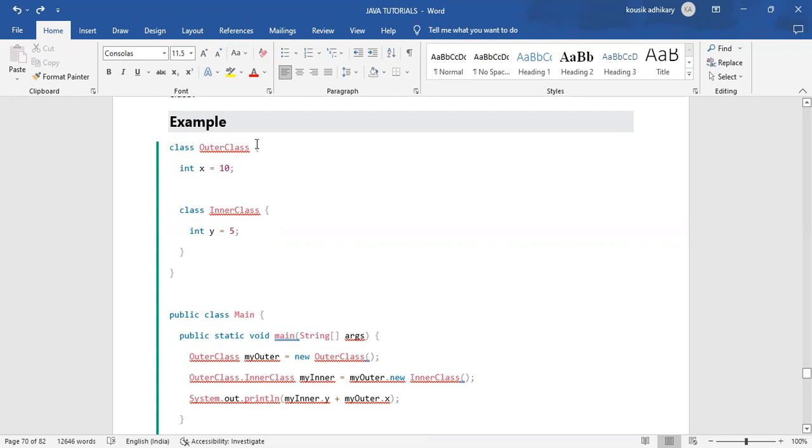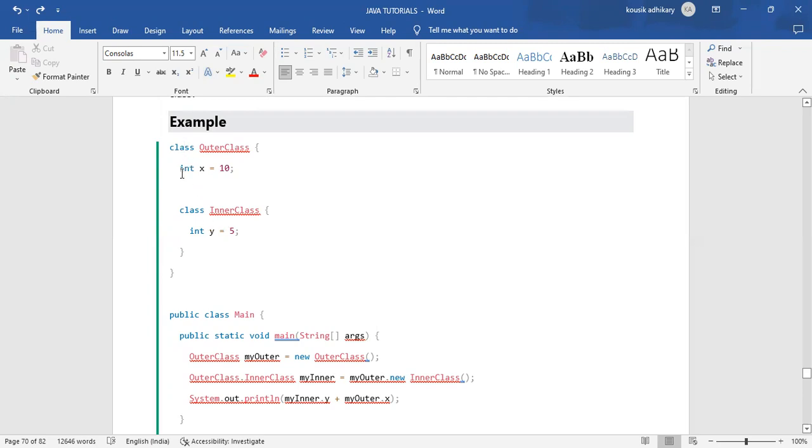Look, this is the class block, the curly braces, and within that class body there is another class, class InnerClass. This is the outer class, and the class under it is the inner class.